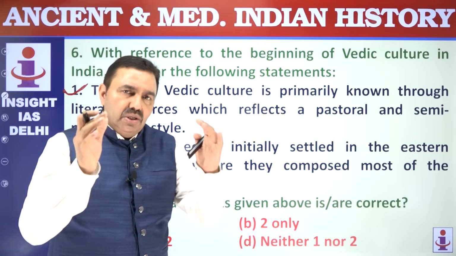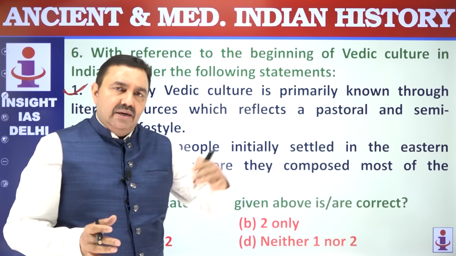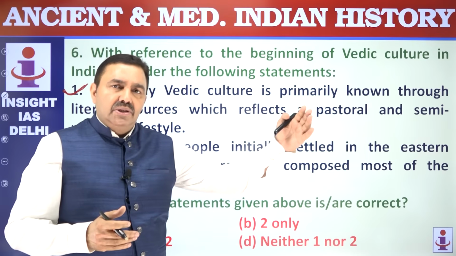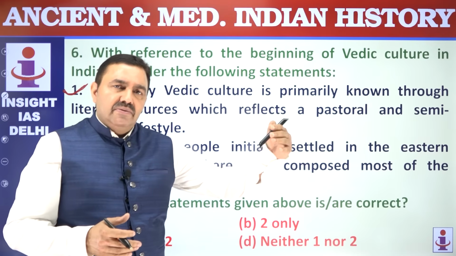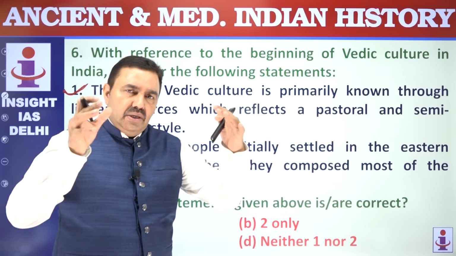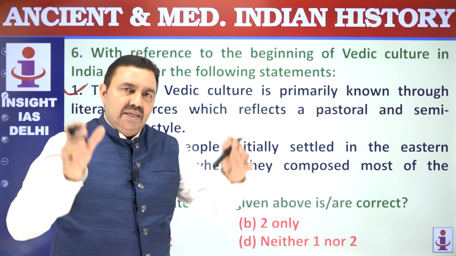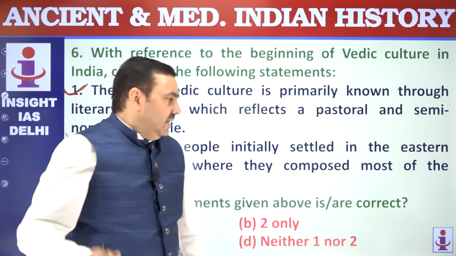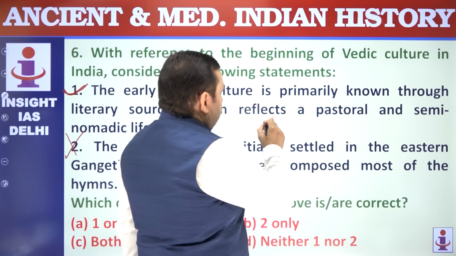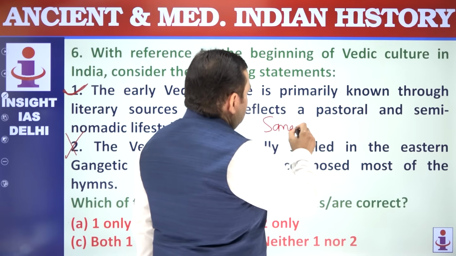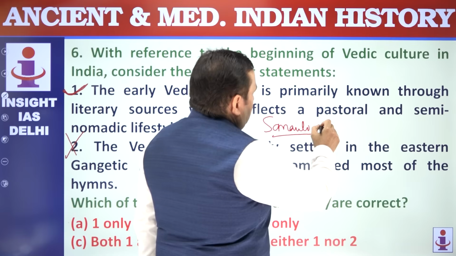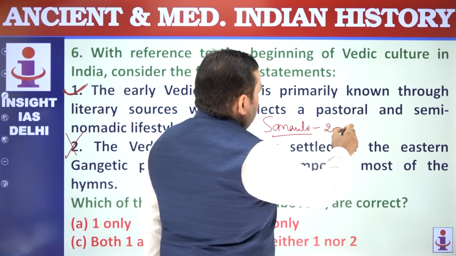Excavations carried out at Sanoli. Sanoli is located near Delhi, around 100 kilometers from Delhi, on the banks of river Yamuna. This is the oldest of the Vedic sites excavated so far. Time period of Sanoli has been from around 2000 BC to 1800 BC.